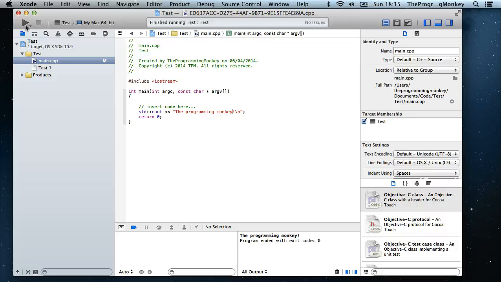It only asks you that the first time, and we see that we've got the programming monkey with an exclamation mark, which is down here. So we've proved and tested that this application actually works.